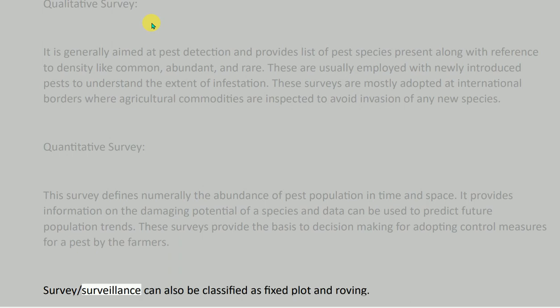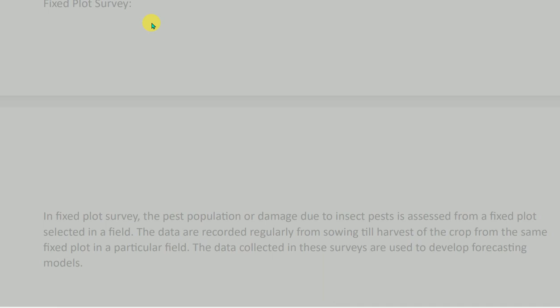Survey surveillance can also be classified as fixed plot and roving. Fixed plot survey. In fixed plot survey, the pest population or damage due to insect pests is assessed from a fixed plot selected in a field. The data are recorded regularly from sowing till harvest of the crop from the same fixed plot in a particular field. The data collected in these surveys are used to develop forecasting models.